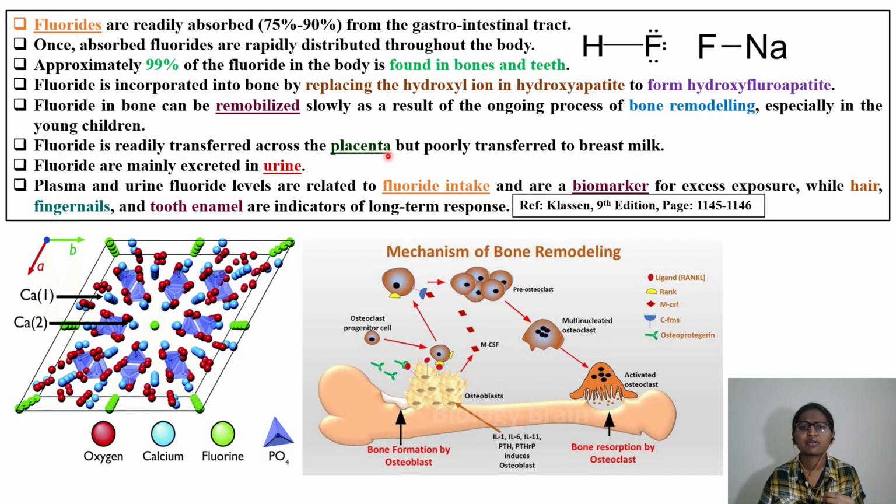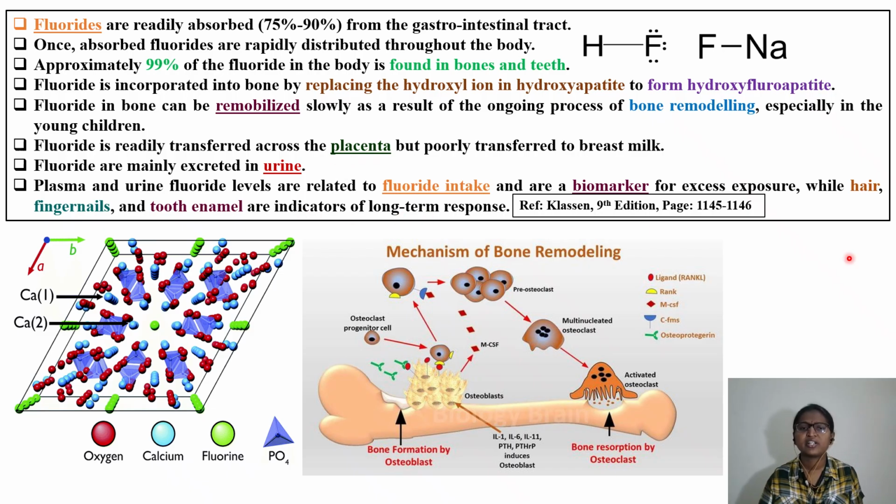Fluoride is readily transferred across the placenta, and it is not transferred in your breast milk. This is again very important. Fluorides are mainly excreted. The route of excretion is urine. Now we are discussing biomarkers. Plasma and urine fluoride levels are related to fluoride intake. Okay, so how are you going to assess whether a certain individual has been exposed to excess fluoride? You have to do that by analysis of the plasma and urine, in which you will be checking the fluoride content. So what are the biomarkers for this excess exposure? You have to check either hair, fingernail, or tooth enamel, which are the indicators for long-term exposure.